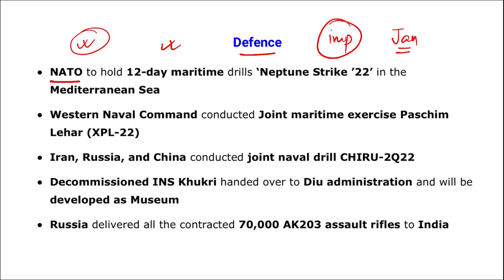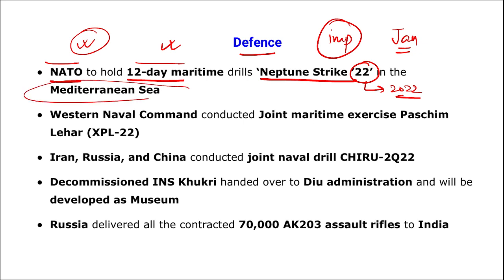Let's start. NATO, North Atlantic Treaty Organization, to hold a 12-day maritime drills by the name Neptune Strike 2022, that is in the year 2022, in the Mediterranean Sea. Location is highly important. Where will this exercise take place? In Mediterranean Sea, conducted by NATO, and the name is Neptune Strike 2022.